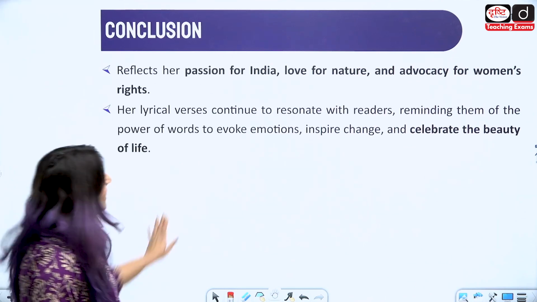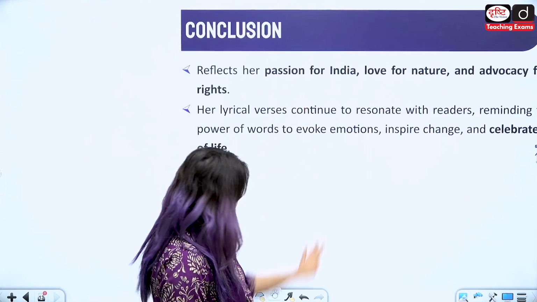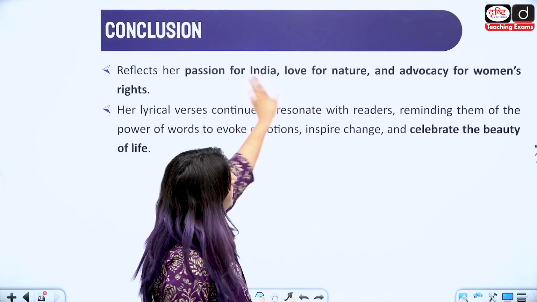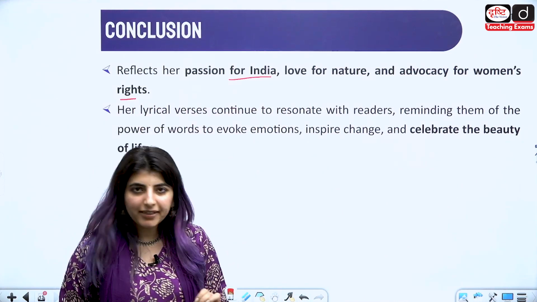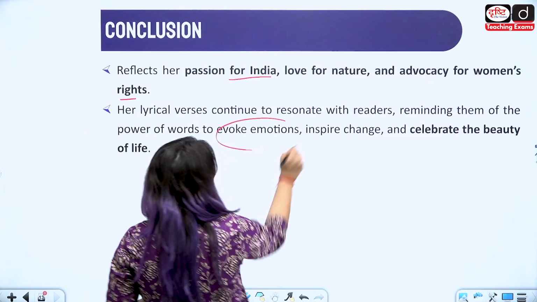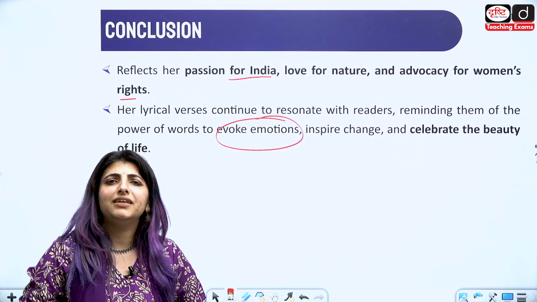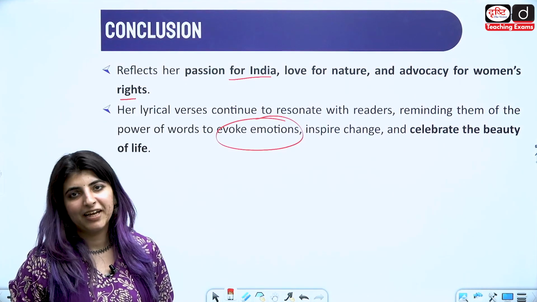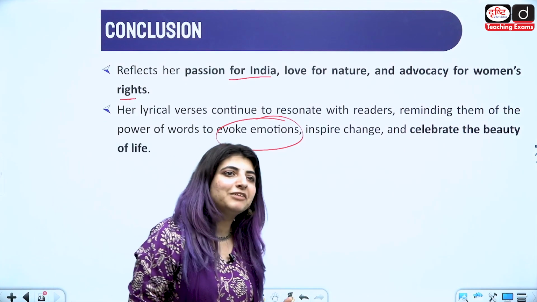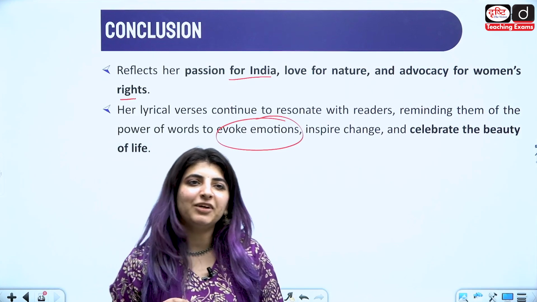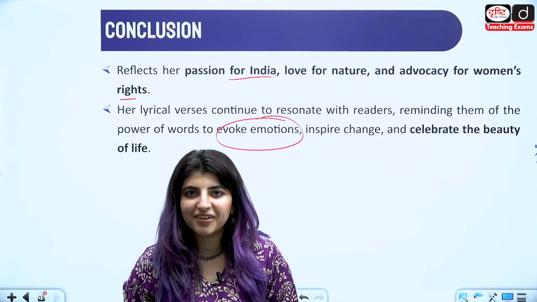So we see that the love for India, the passion for India in her works and advocacy for women's rights, we see how she evokes emotions, as in the poem we just read and recited. We understand what a bride must be going through when she is the one who is leaving her household, right?